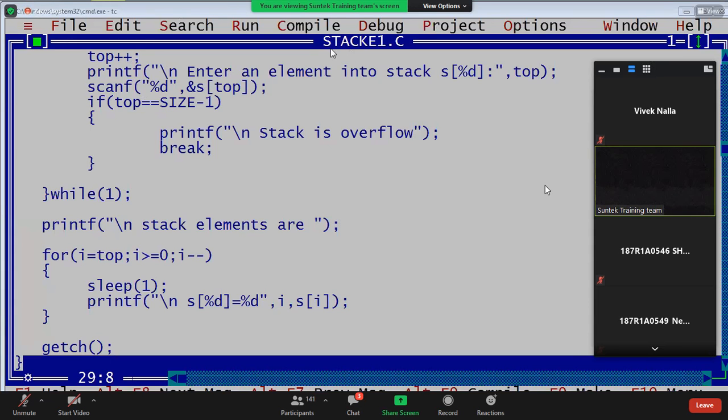Write with three functions. Yeah, a big program. Three functions we write. See this.